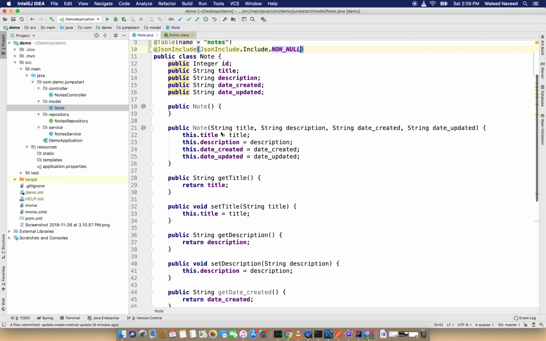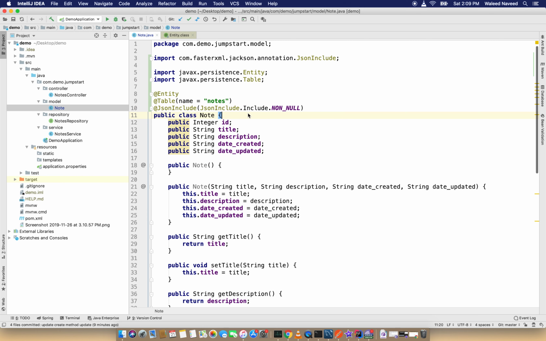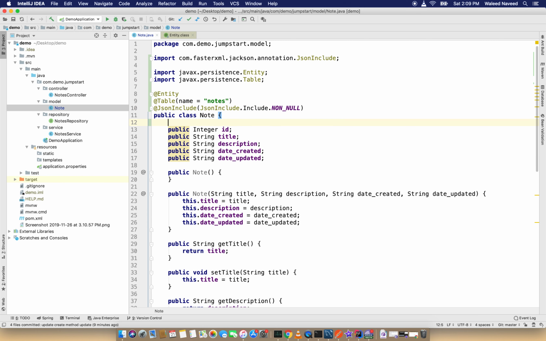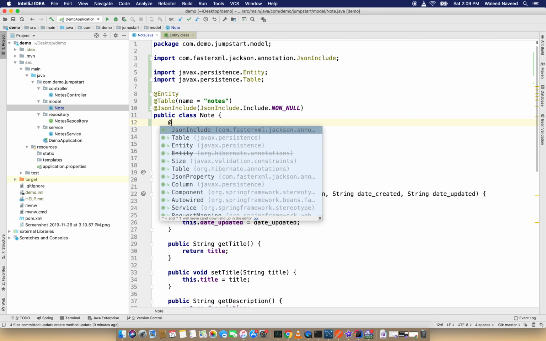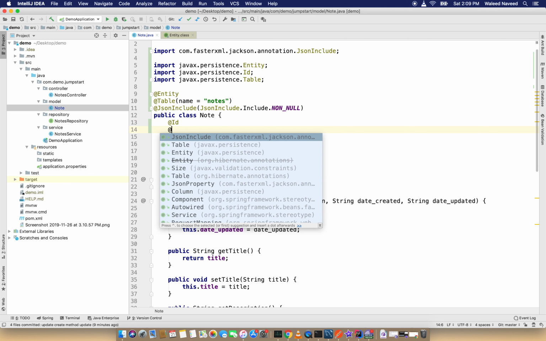Now, as this is my first property, an integer, I am going to use the annotation Id, and we need to give a sequence for the generated ID.